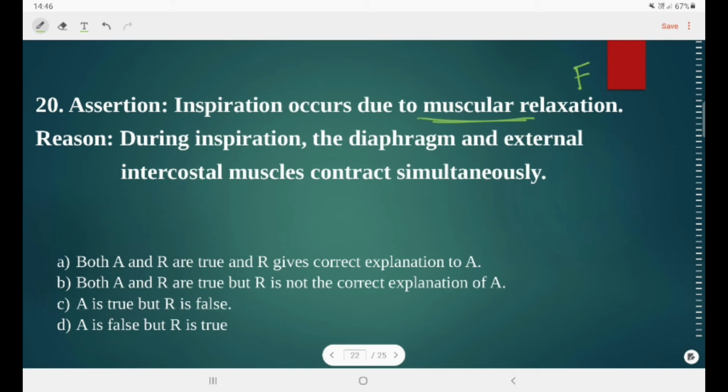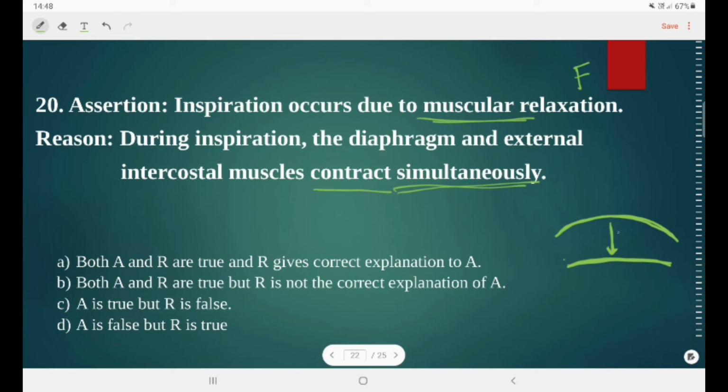Reason says that during inspiration, the diaphragm and external intercostal muscles contract simultaneously. Under resting conditions, the shape of the diaphragm is like this, and when inhalation goes on, the intercostal muscles and the rib cage are pulled, and the diaphragm almost gets straightened. In this manner, the muscles attached with the diaphragm and the ribs are undergoing a kind of stress.